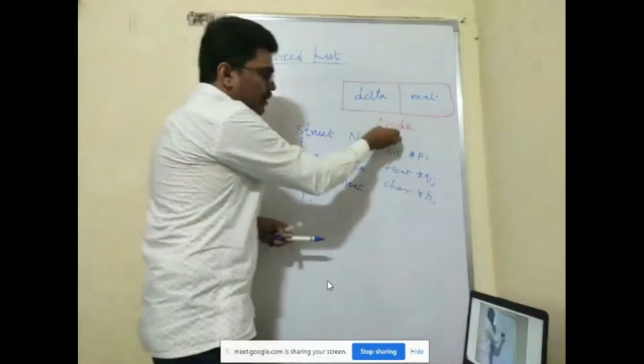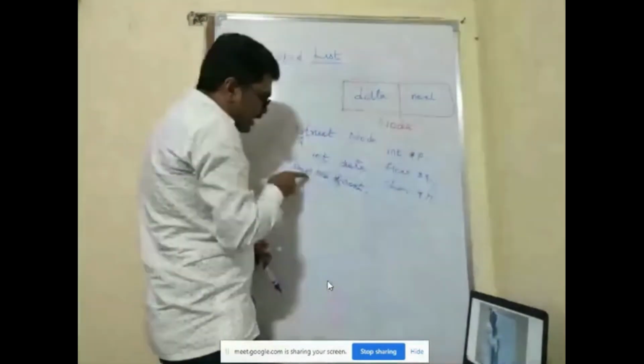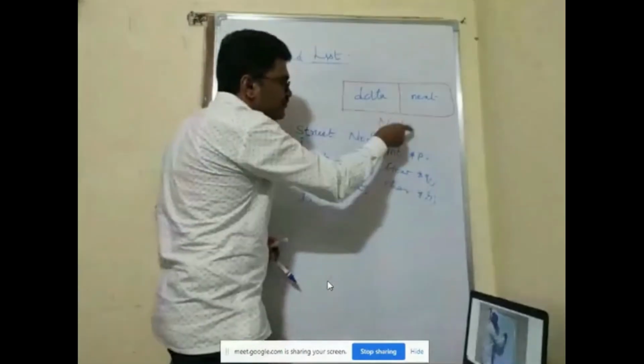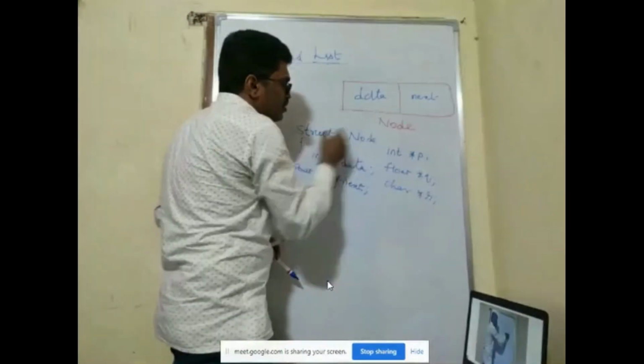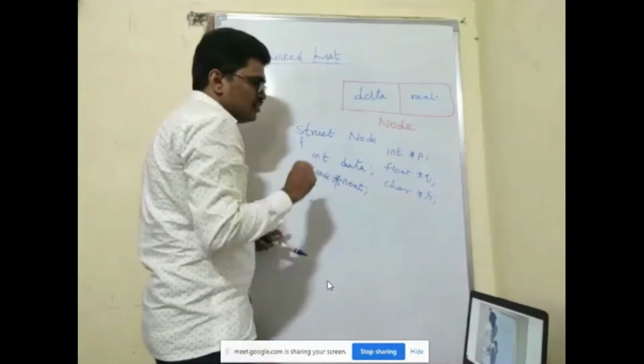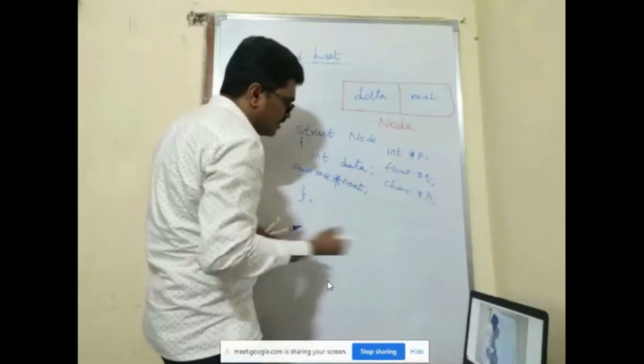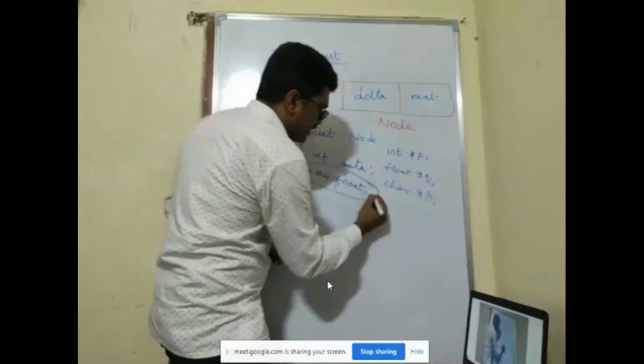So what type of address is it going to store? Another node address. That's why I'm saying the type of this thing is node. Node is of type struct node. So I have to give struct node next.